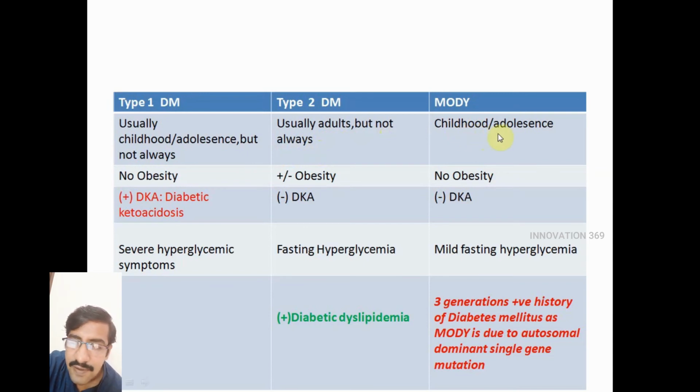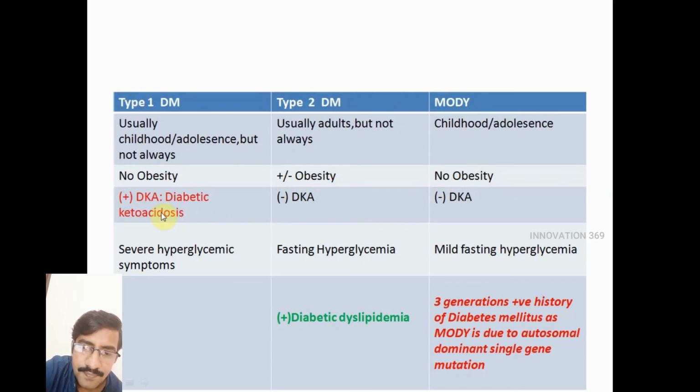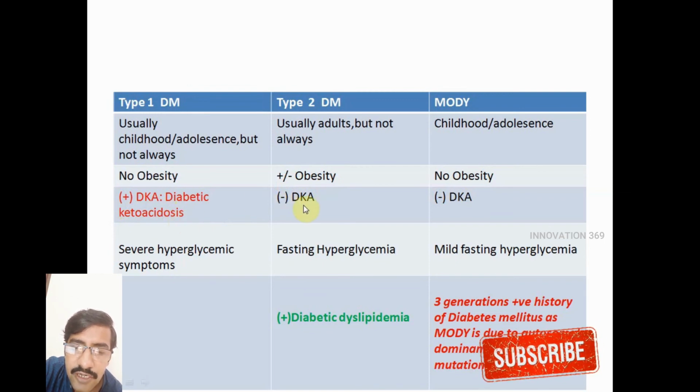Another difference, in type 1 diabetes, there is no obesity. In type 2 diabetes, obesity can be present or it could be absent also. In MODY, there is no obesity. Another difference is, in type 1 diabetes, you see what is called diabetic ketoacidosis, which you don't see in type 2 diabetes or in MODY.